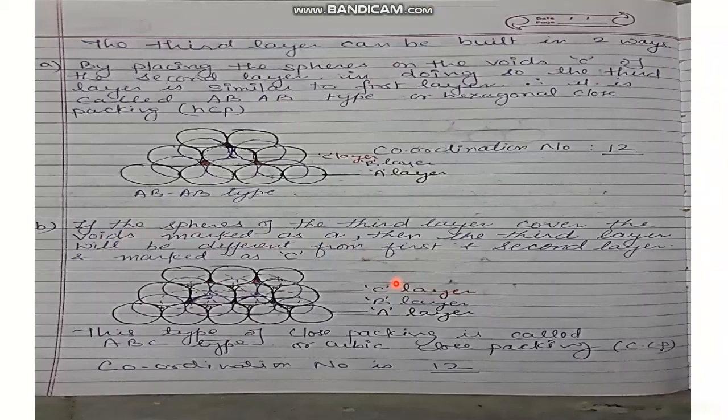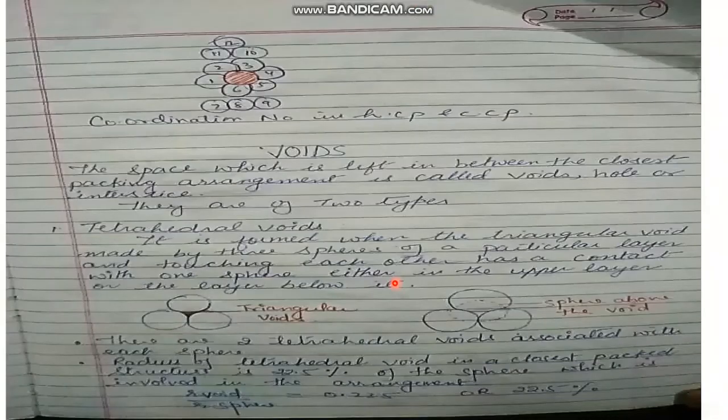Coordination number is 12. Now, how is this coordination number 12? This is the center sphere. It is surrounded by 6 other spheres in the same plane and 3 spheres below and 3 spheres above, which makes the coordination number 12 in HCP and CCP.